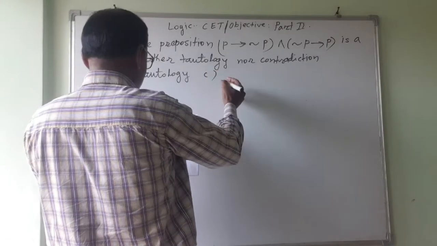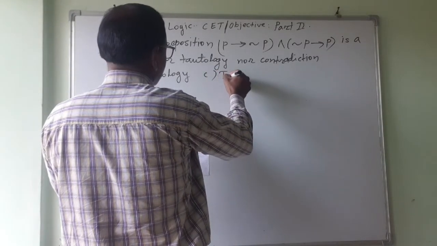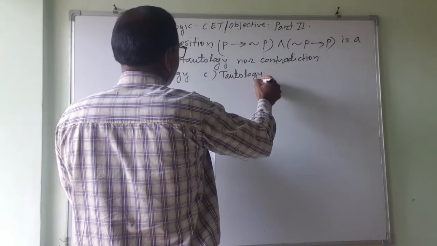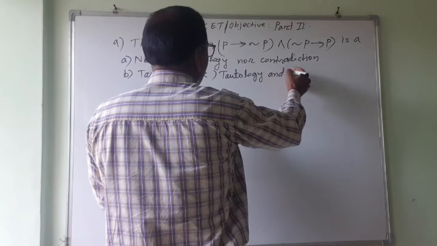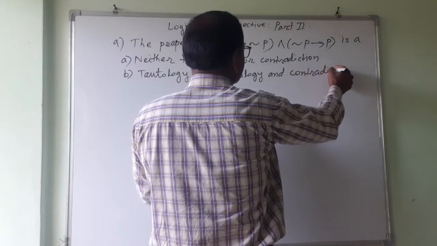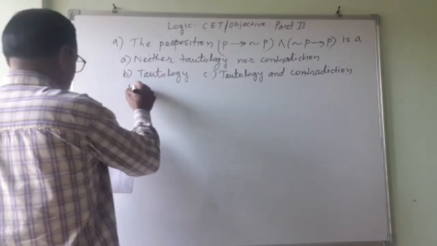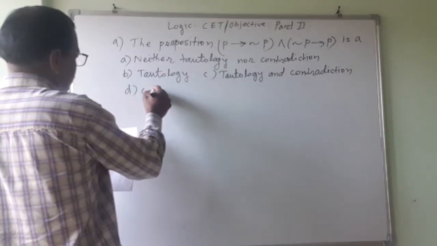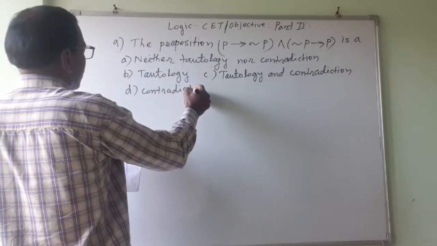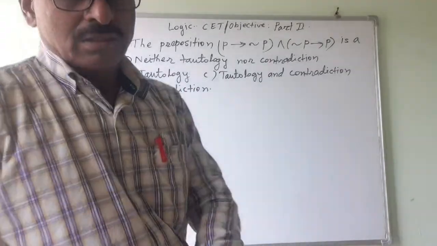C is tautology and contradiction. And D is contradiction. What would be correct out of this?